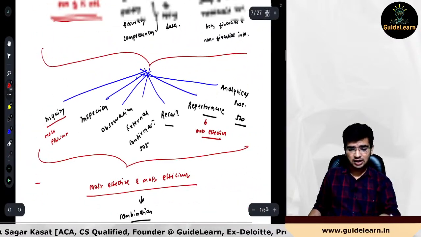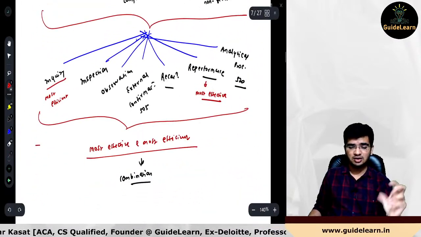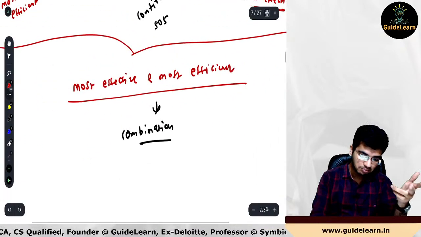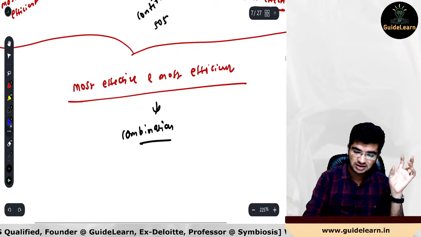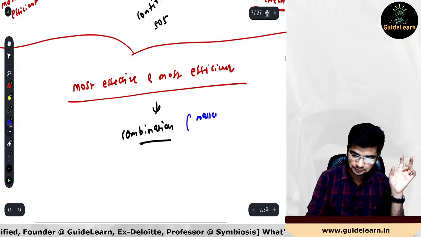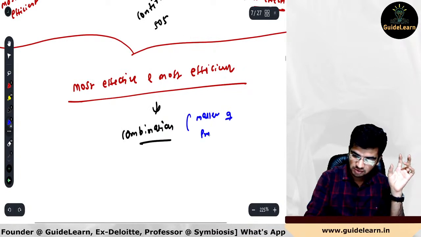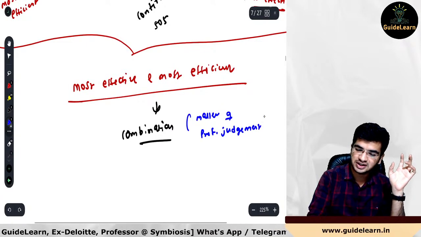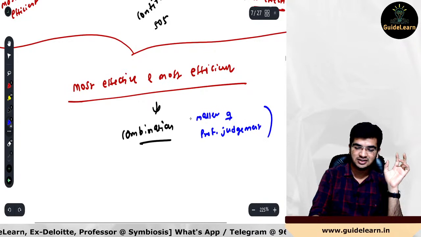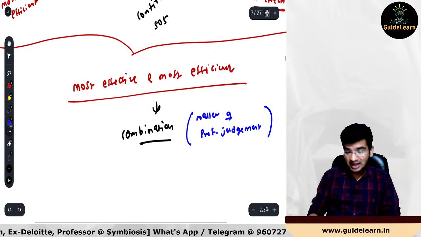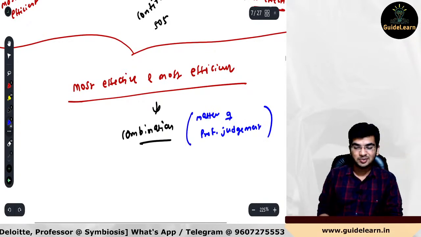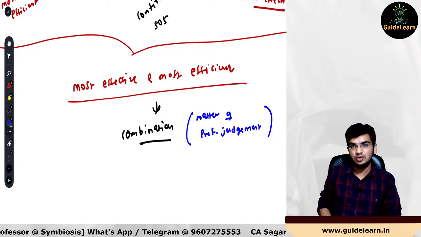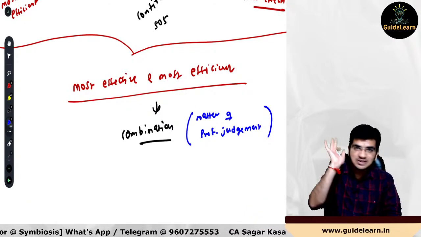So now if we conclude on this ground, we are not able to find out a particular combination for this, and that's why they are talking about this combination will be nothing but the matter of professional judgment. You have to look at lot of factors, the nature of entity, understanding of the entity, their control environment, and lot of other things, and based on that you will be determining which combination is suitable that would provide us the most effective and most efficient audit evidence in that respective scenario.